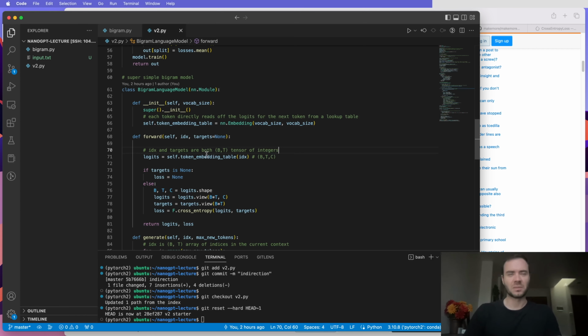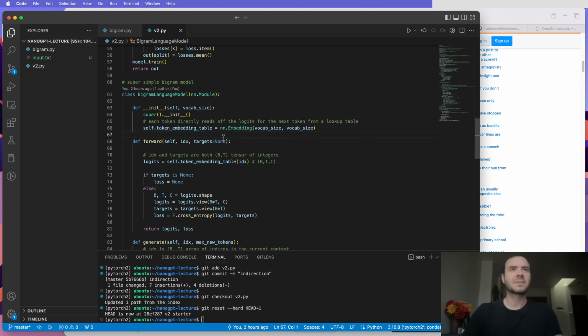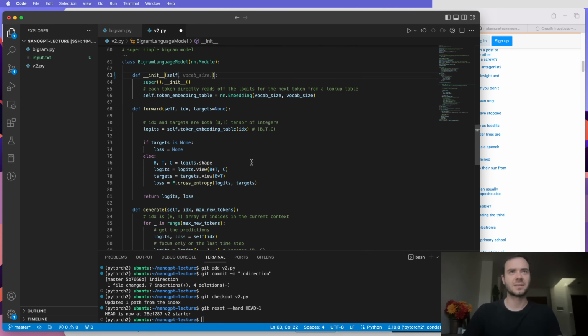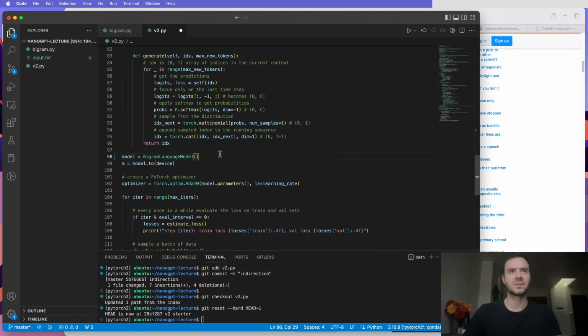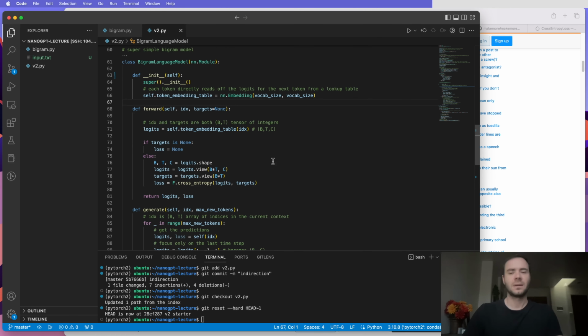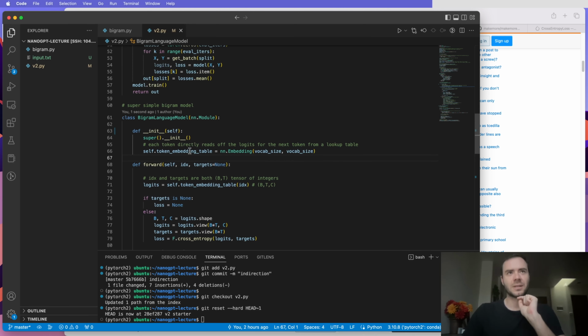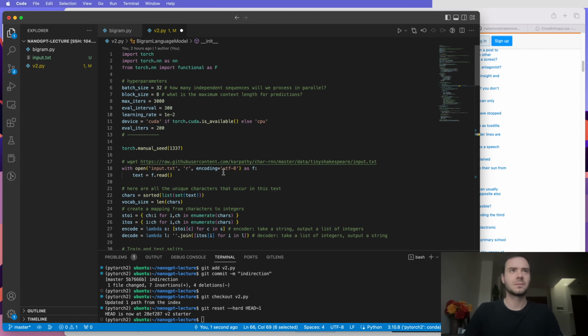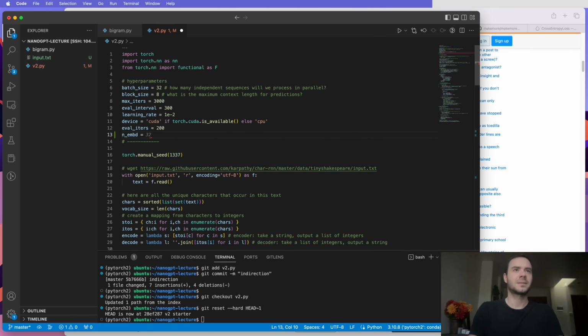First, let's get some quick preliminaries out of the way. The thing I'm bothered by is that we're passing vocab size into the constructor. There's no need to do that, because vocab size is already defined up top as a global variable, so there's no need to pass this around. Next, I want to create a level of indirection here, where we don't directly go to the embedding for the logits, but instead go through an intermediate phase, because we're going to start making that bigger. So let me introduce a new variable, n_embed, short for number of embedding dimensions. So n_embed here will be, say, 32.